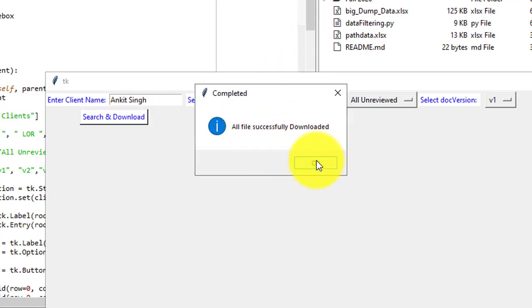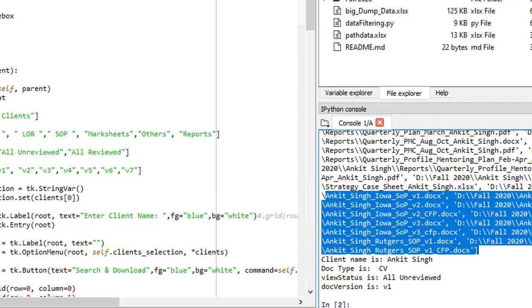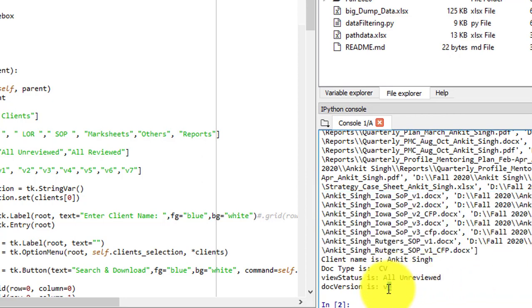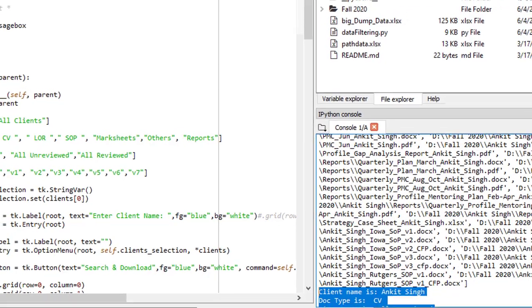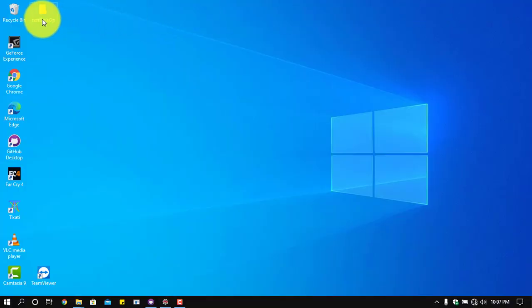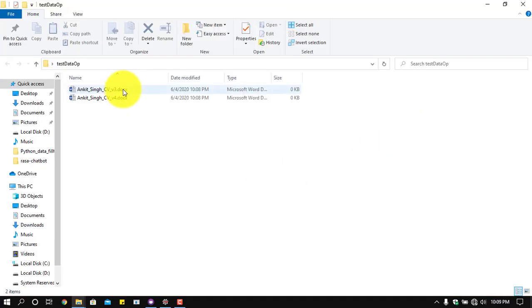All files successfully downloaded. Here you can see in the console the files it searched for, and it downloaded them, with the doc type and all that. Let's check on the desktop whether it's downloaded or not. I created test data OP previously. Now you can see what I selected. It downloaded 2 files, because there are 2 files, CV3 and CV13.